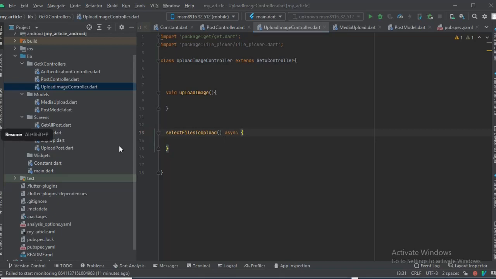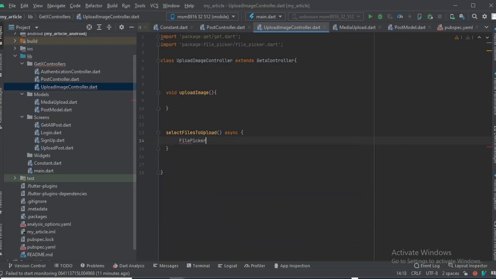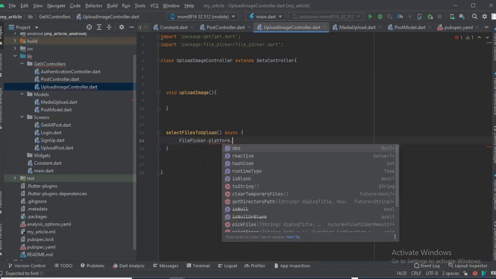So now, this is when we make use of the file picker here. In order to select files we want to upload to our endpoint, we're going to say the file picker dot platform dot pick files, right?